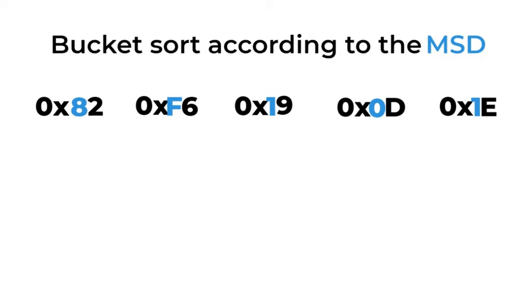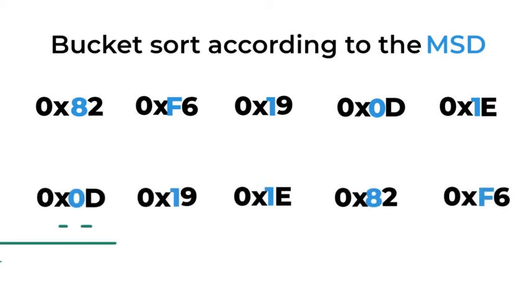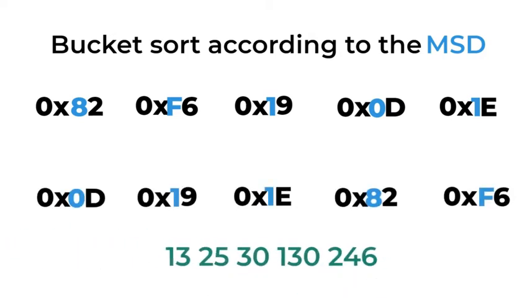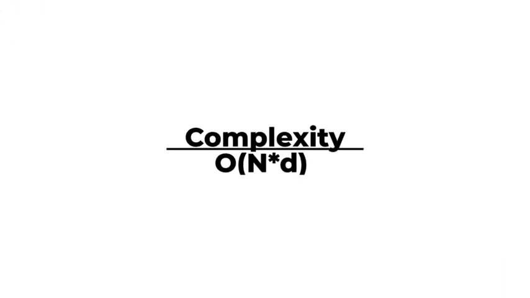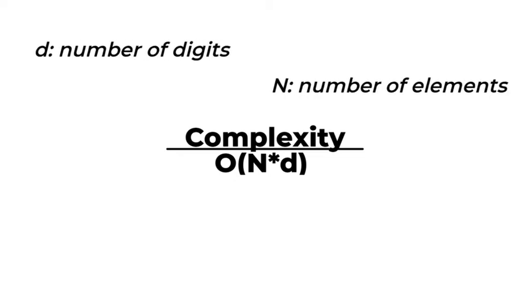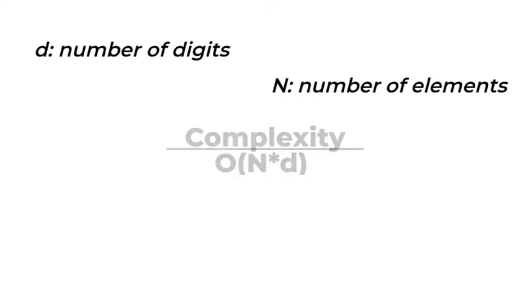We repeat the same with the next digit, which is the last in this case, the most significant digit. Once done, everything is good. The list is now sorted. The complexity is big O of n because we simply call D times the bucket or counting sort, and both run in big O of n in this configuration.